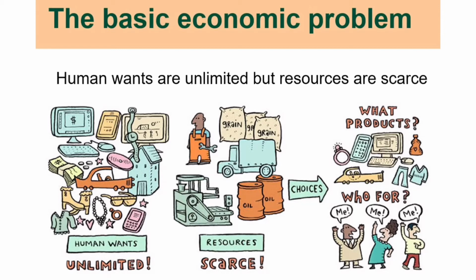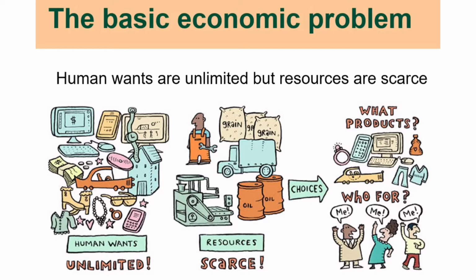Next, what do you mean by economizing your resources? Economizing your resources means that available resources should be allocated among different uses in such a way that resources are put to their best possible use. It means you are using your resources efficiently and effectively. Efficiently and effectively means you are making the best out of it. You are making use of it in the best possible manner. That is called economizing your resources.